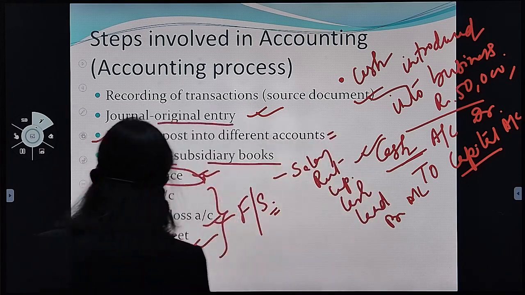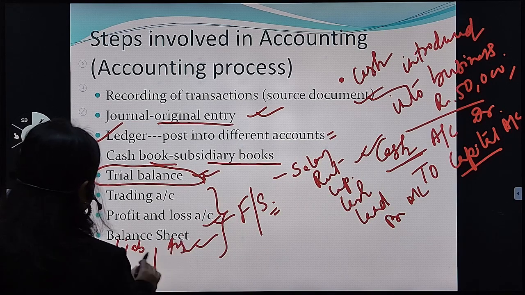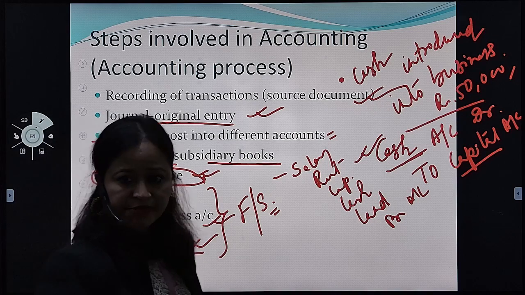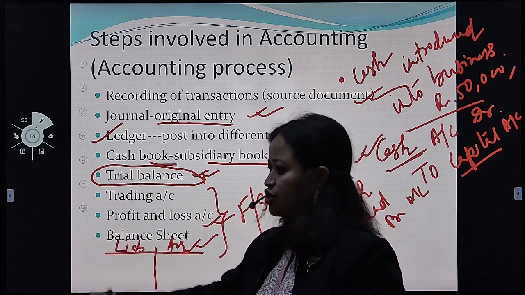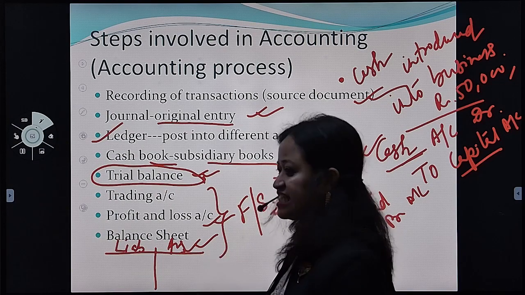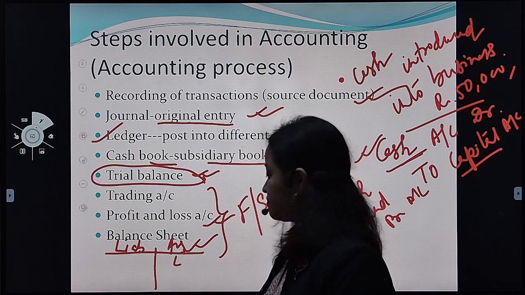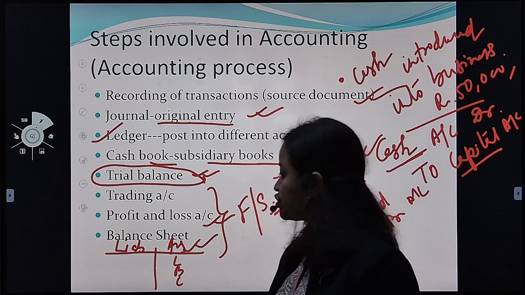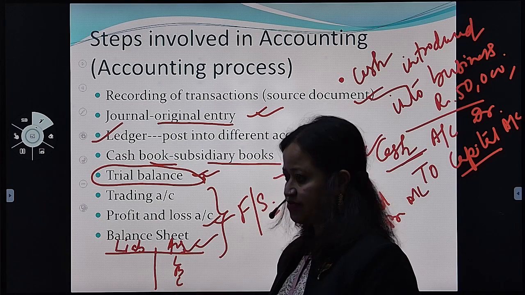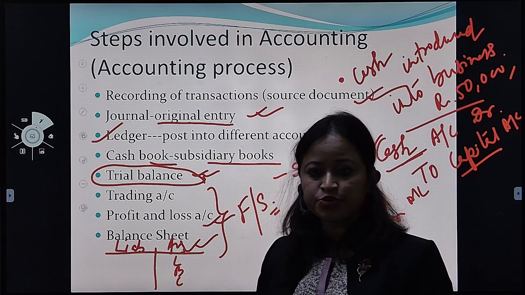Here in the balance sheet, this side is liability, and this side is your asset. So what are assets? Land, building, cash in hand, cash at bank, all those you record on the asset side. And on the liability side, what do you record?